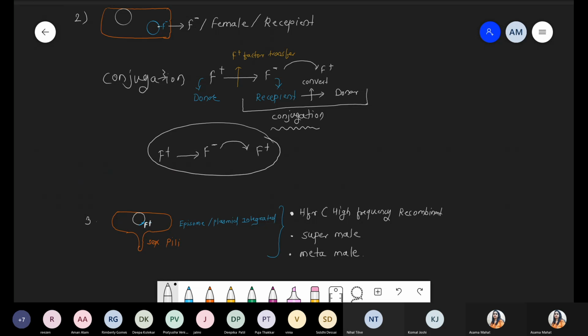So these are the third type with respect to sex plasmid. First we discussed the free state plasmid. Second we discussed the integrated state plasmid, episomes. Under this point we are talking about the third one, sex plasmid: F plus, F minus, and now Hfr, also called the meta male or the super male. Now next we are talking about a superbug bacteria, Pseudomonas putida, the oil eating bacteria.